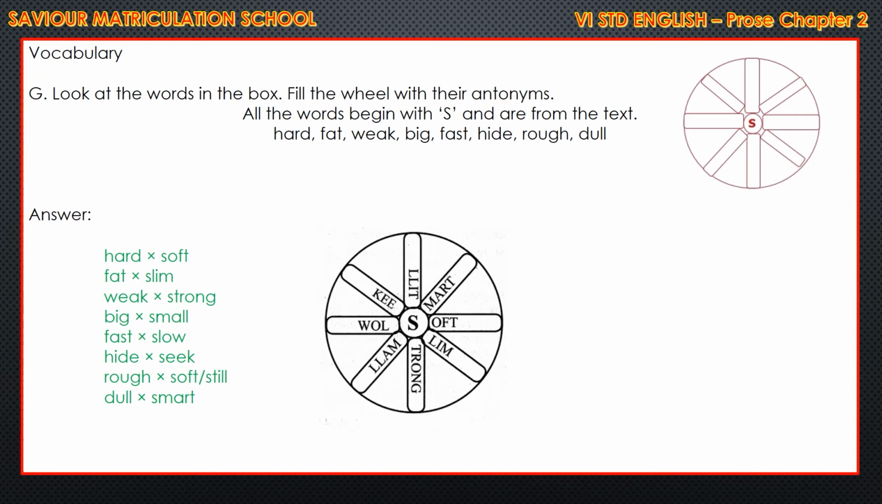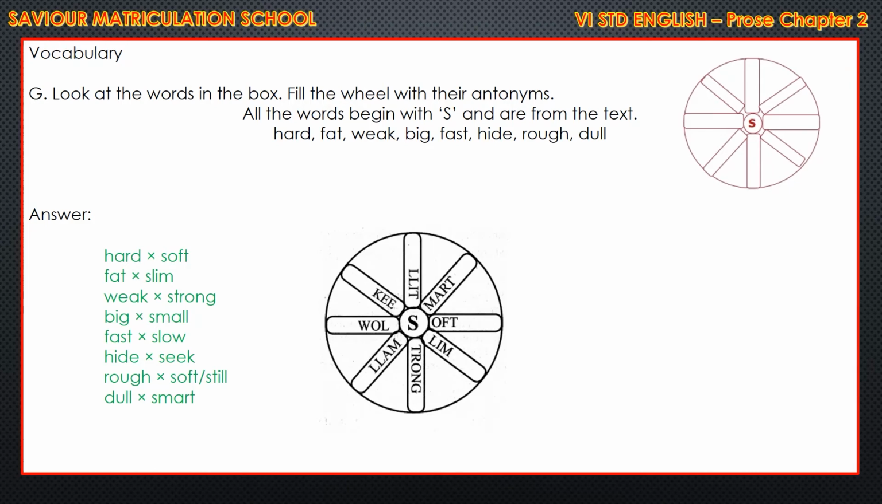For first, options are given: hard, fat, weak, big, fast, height, rough, dull. So you have to write the antonyms for this. That all should start with S. S is common there. So hard, for that antonym, the opposite, is soft. Hard, soft. Fat, slim. Weak, strong. Big, small. Fast, slow. Height, short. Rough, smooth. Dull, smart. So see, children, all the words are starting with the letter S.